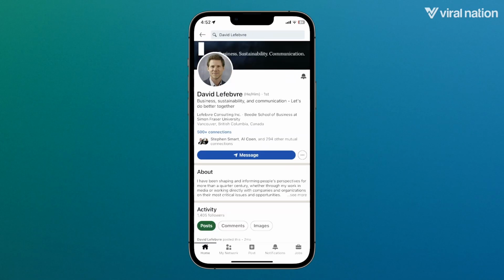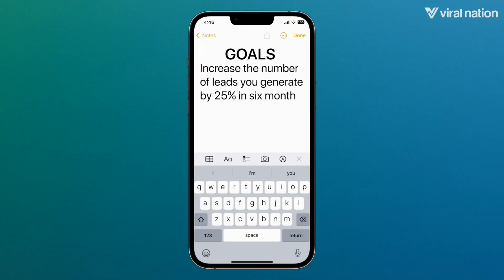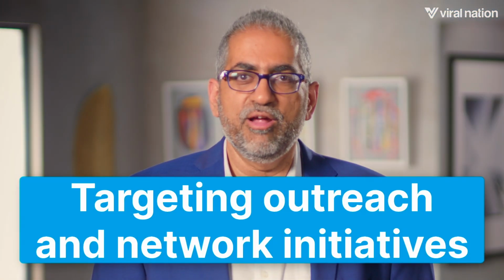Consider if anyone else has successfully accomplished the same goal before and seek inspiration from them. An attainable social media marketing goal would be to increase the number of leads you generate by 25% over the next 6 months through targeted outreach and networking initiatives. This goal is achievable because it's realistic to expect that your efforts can increase the number of leads by 25% in 6 months. And the resources needed to achieve the goal, such as time and effort, are available to you.